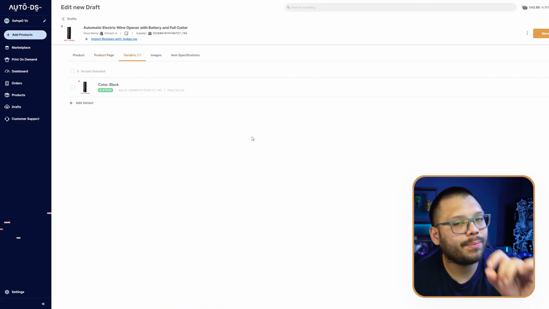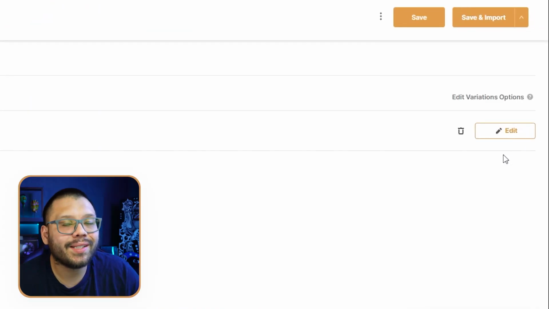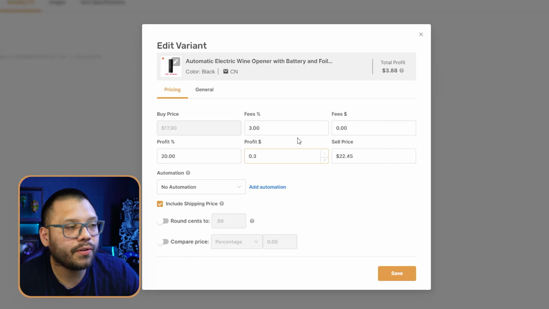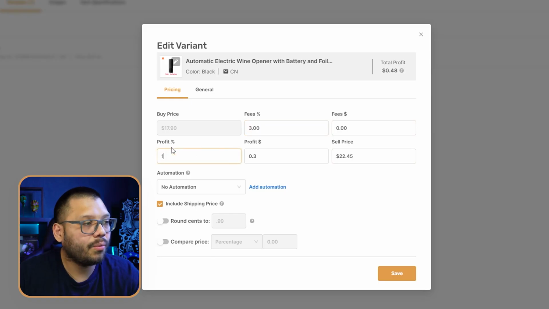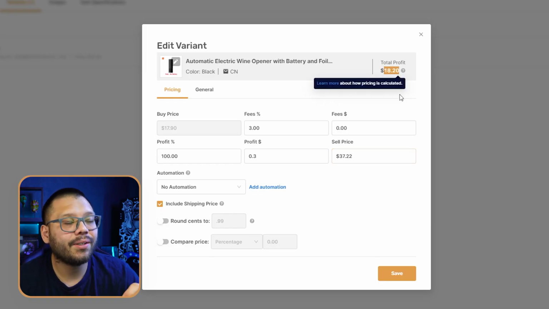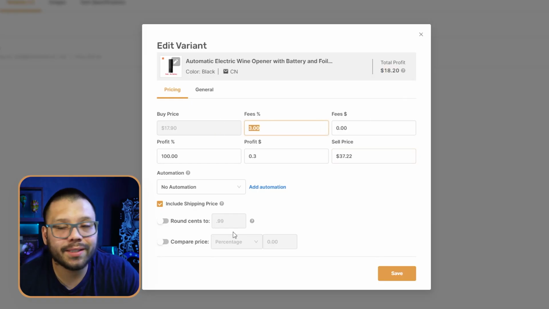And last but not least, before I let you guys go, we have the pricing calculator. This isn't necessarily AI, but it is a very, very efficient system to help you price your products effectively. This is insanely helpful, trust me. Quick overview, you can set your fees, whether it be 3% or 30%, and no matter what you put your profit to, anything that comes up here in the total profit, that's going to be exactly how much you take home. It's already going to be deducting whatever fee percentage you have added to it. So let's say I want a 100% profit. We're going to sell our product at $37.22, making $18.20 as our profit, already with 3% in fees taken out.